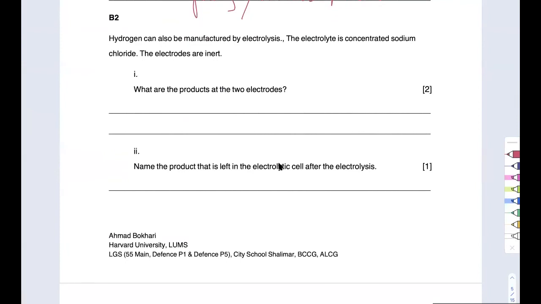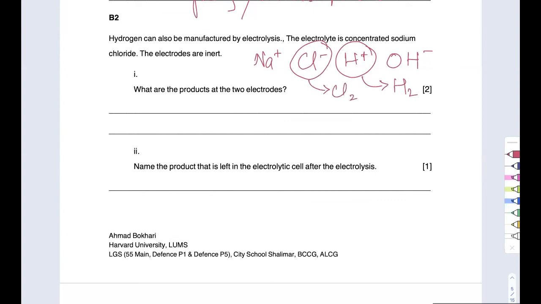Of course, in this electrolysis, the electrolyte is concentrated sodium chloride. Electrodes are inert. Okay, let's write the ions. Sodium ions, chloride ions, hydrogen ions, hydroxide ions. Okay, what are the products of these 2 electrodes? Again, let's circle the ones that are less reactive. Our rule says less reactive ones discharge. So I have hydrogen ions forming hydrogen gas, I already know that, and chloride ions forming chlorine gas, as I know that.